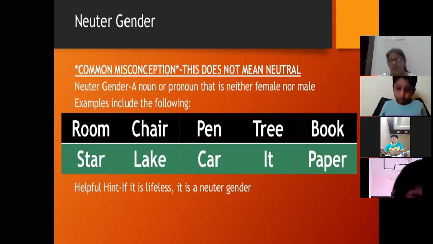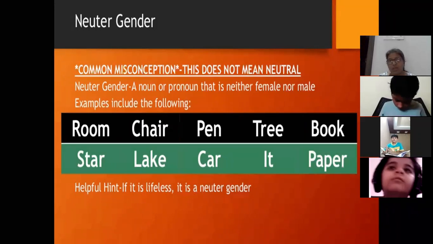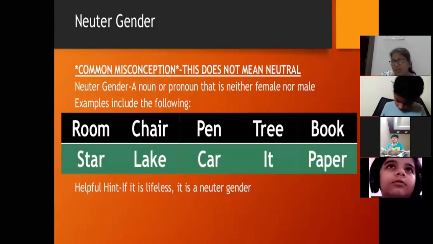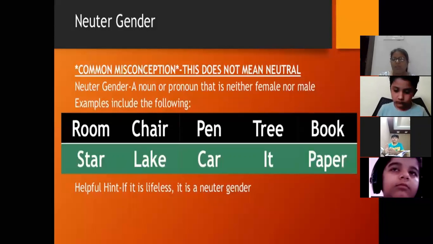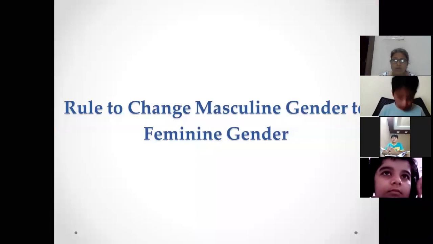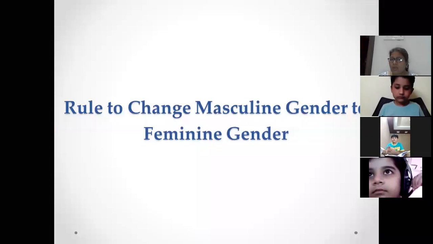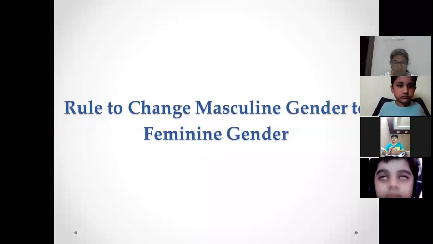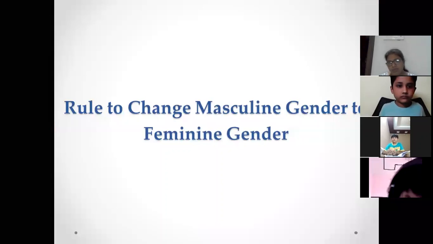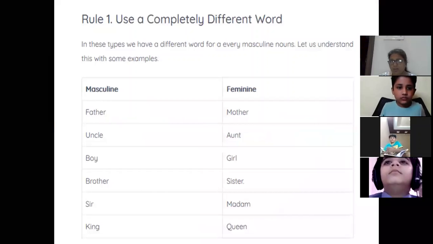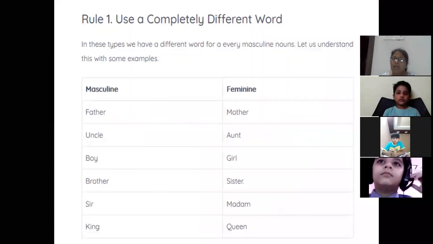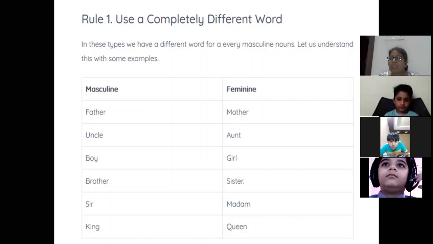Now we are going to study how we can make feminine gender from masculine gender. So now, rules to change masculine gender to feminine gender. How can we change? Let's study. The first one says: use a completely different word. Here you can see a list.